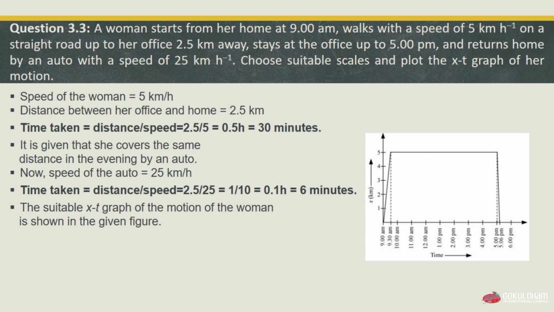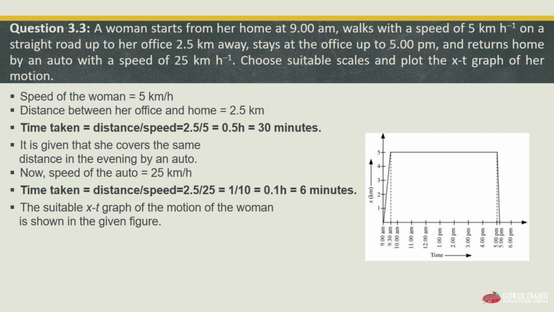And it is given that she covers the same distance in the evening by an auto, and the speed of that auto is 25 km per hour. Then the time taken by traveling in the auto is distance by speed, which is 2.5 divided by 25, which is 1 by 10, which is 0.1 hour, or say 6 minutes. So when she travels by auto, she requires only 6 minutes to reach her home.